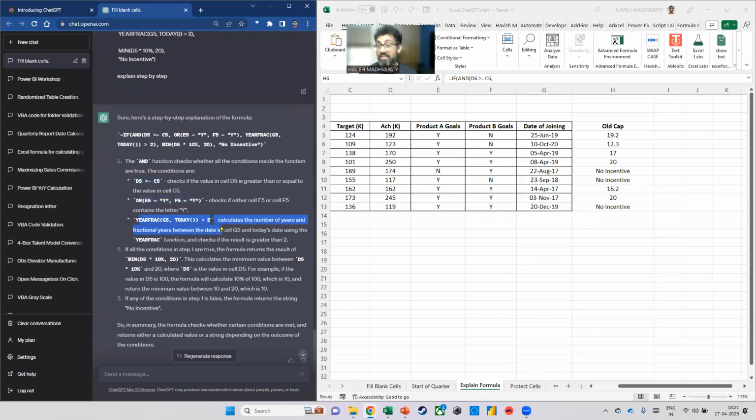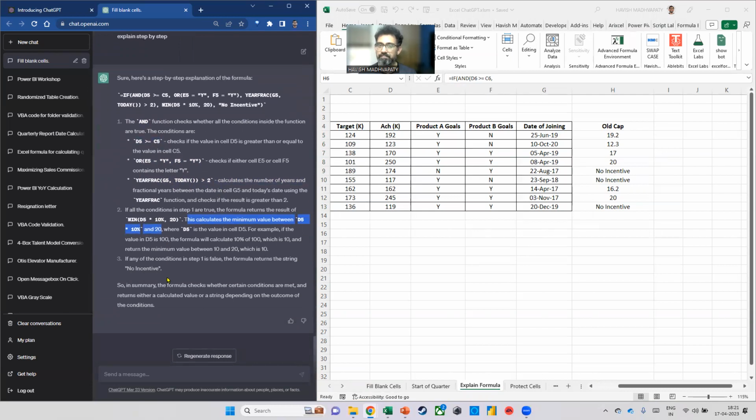Year frac calculates the number of years and fraction years between the 2 dates, today and the date of joining. If all the conditions are true, then the result is minimum capping. So do you see what it says? This calculates the minimum value between D5 and 20, like this. How cool is that?